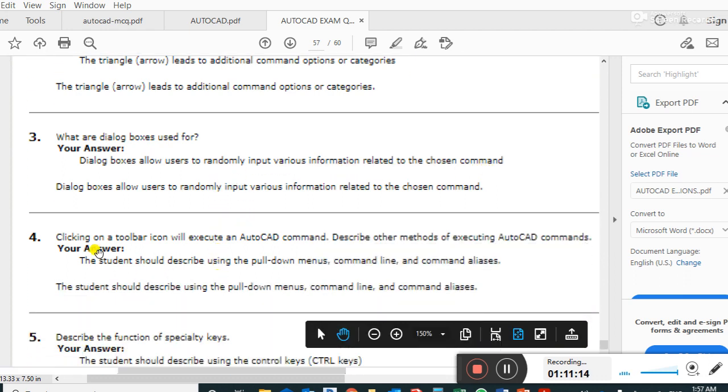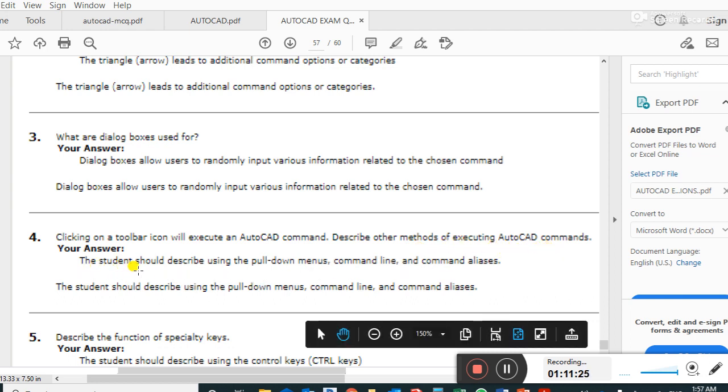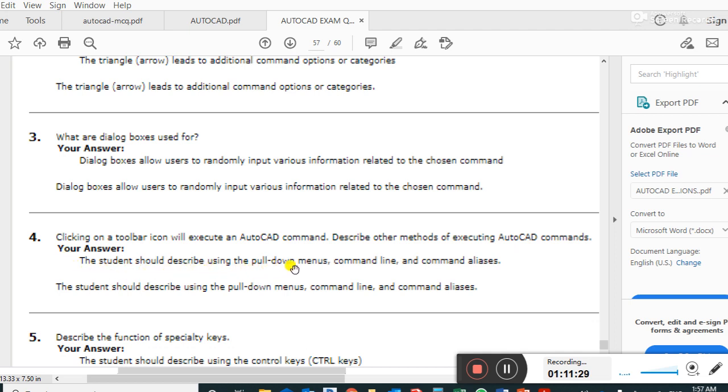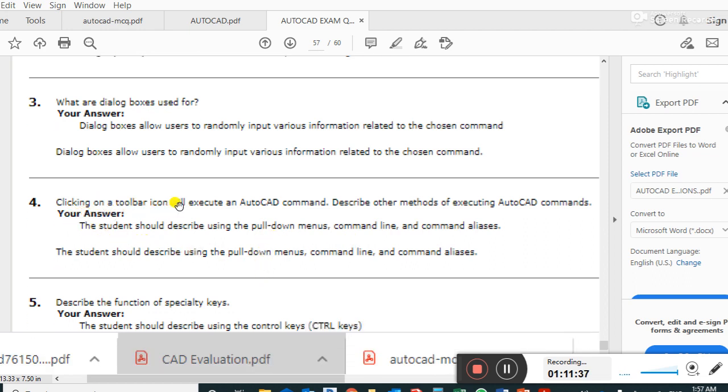Next question. By clicking on a toolbar icon, you will execute an AutoCAD command. Describe the other methods of executing an AutoCAD command. The descriptive question answer is that the students should describe using the pull down menu, command line, and the command alias. Click on a toolbar icon, you will execute an AutoCAD command.